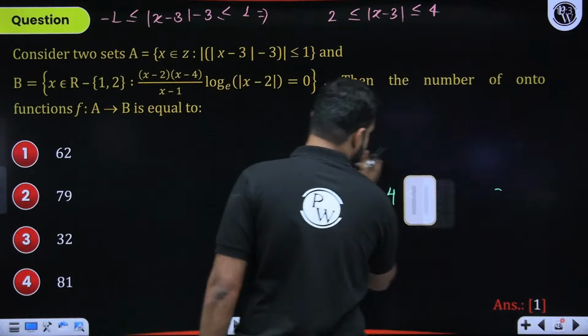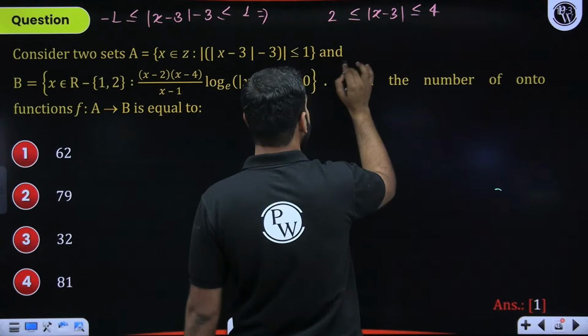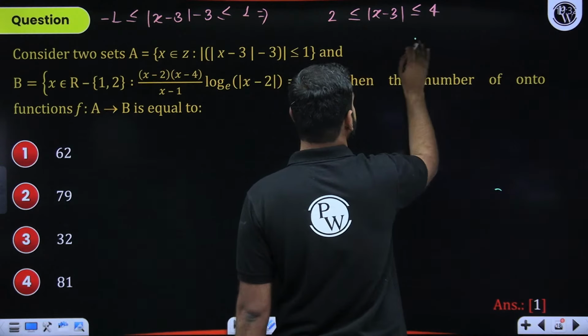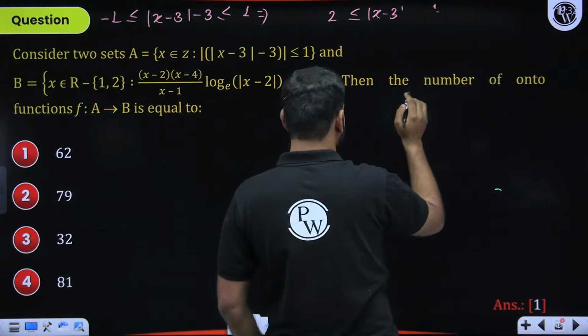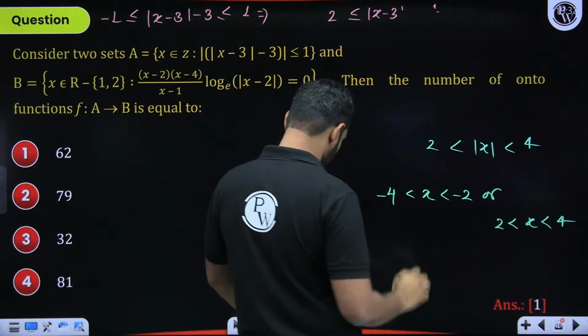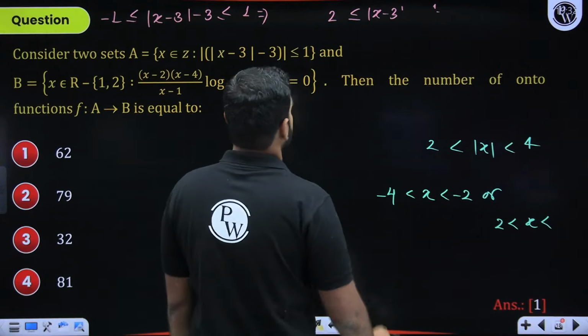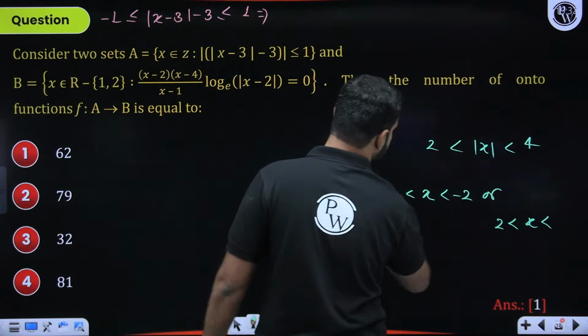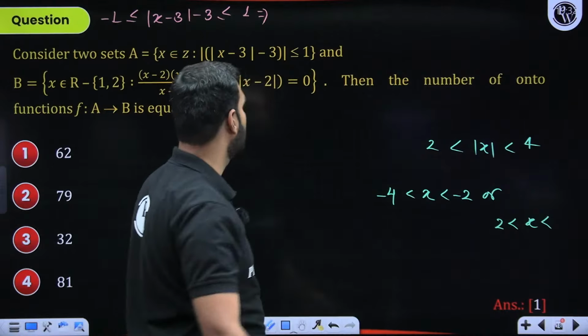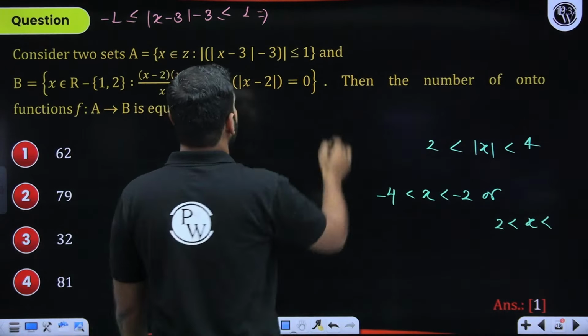So when you apply this data in this question, you would say that mod of x minus 3 is basically from, hold on for a while. Give me a second, students. I need to rewrite this. There is something wrong with the board. So I'll try and write it here.